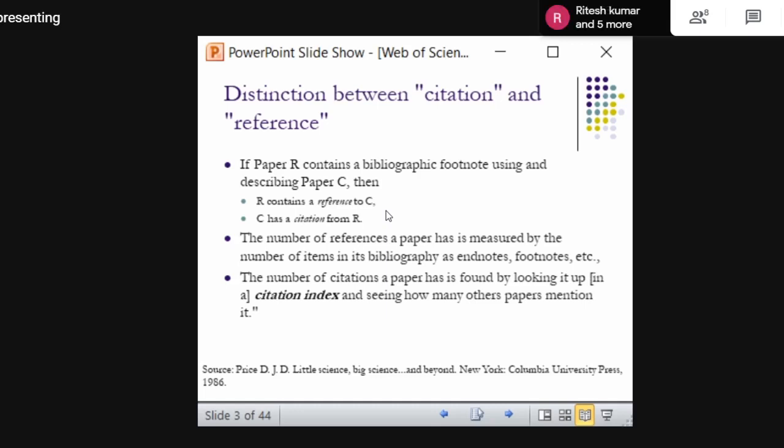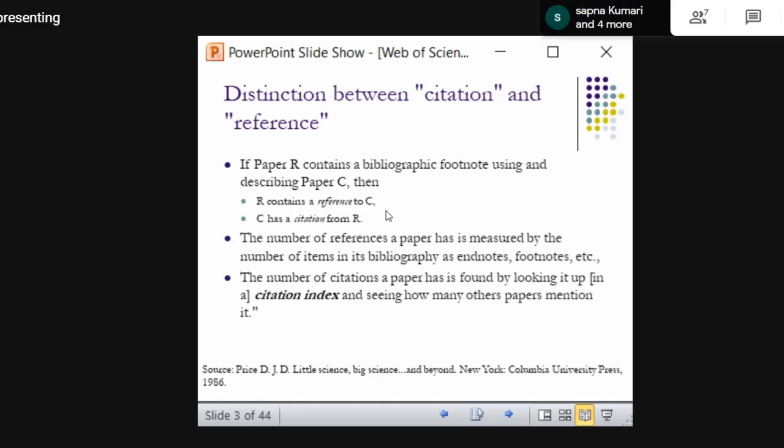So the number of references of a paper is measured by the number of items in its bibliography, as endnotes or footnotes and so on. Okay. So how many references you are providing at the end of the manuscript is measured by the number of items in the bibliography. Okay. Now how many references you have provided? So for example, in my paper, I might have referred to Abhilash's paper. I might have also referred to Ritesh's paper. So now depending upon the area of research, I might have provided references to many papers. So those items are measured in terms of how many bibliography items you have mentioned in your paper.